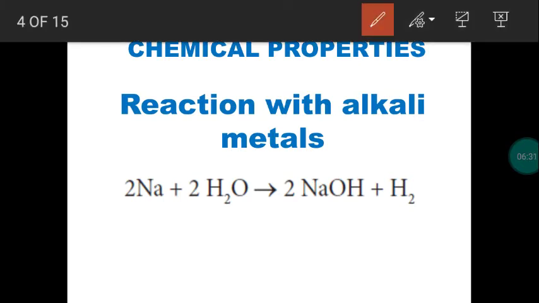Now water molecule is reacting with alkali metals even at cold condition, right? Even if the temperature is lower than the room temperature, the reaction will take place to liberate hydrogen with the formation of sodium hydroxide. So we have taken sodium metal, water molecule combines with the sodium metal, it produces sodium hydroxide with the liberation of hydrogen gas. So this reaction will take place even at low temperatures, even in cold condition.